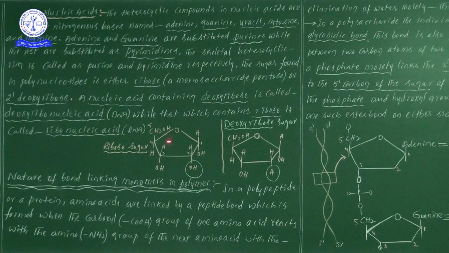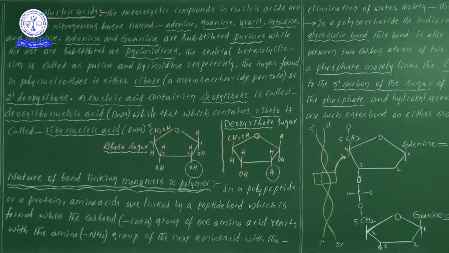Okay, now here, once you see, it is the first carbon, here exactly, spotlight, and second carbon, third carbon, fourth carbon, and the fifth carbon is outside of the pentose sugar here. Okay, totally 5 carbons are there, no, that's why we are considering it as a pentose sugar. In the second position, or in the second carbon, a hydroxyl group is there, or simply an OH group is there, no. But in the case of deoxyribose sugar, here O is not there, you see.